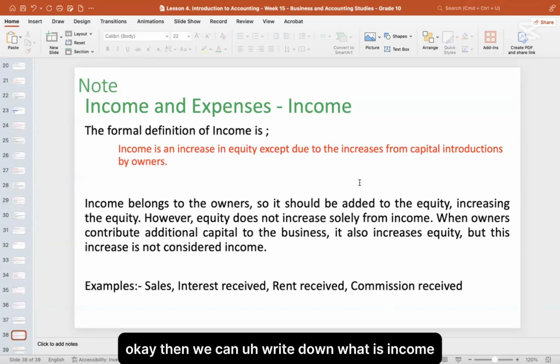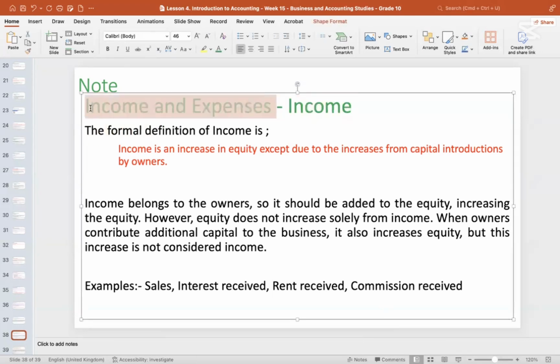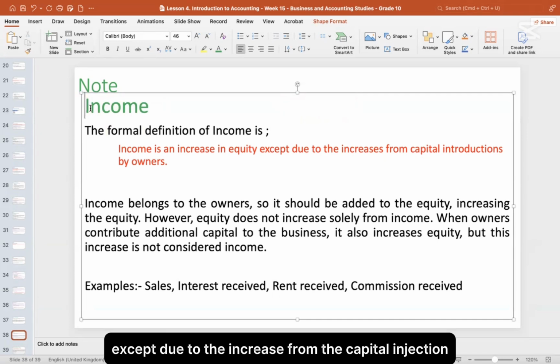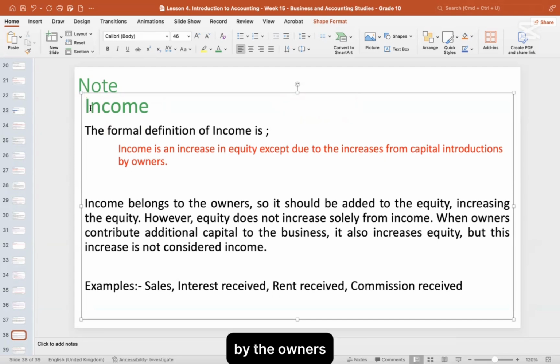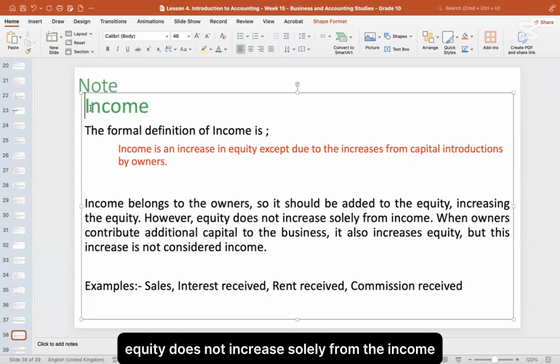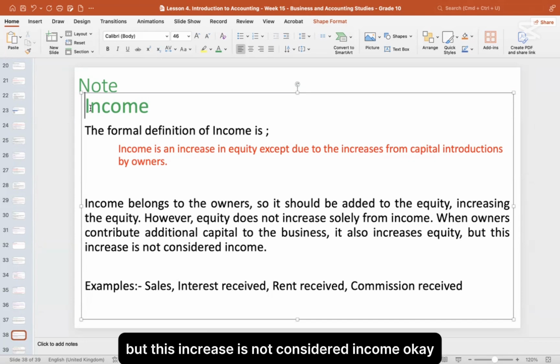Okay, then we can write down what is income. So we need not write this. Income. The formal definition of income is an increase in equity except due to the increase from the capital introduction by the owners. Income belongs to the owners, so it should be added to the equity, increasing equity. However, equity does not increase solely from the income. When owners contribute additional capital to the business, it also increases equity, but this increase is not considered income.